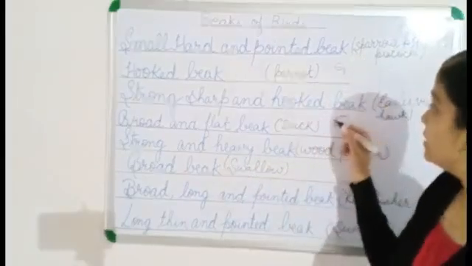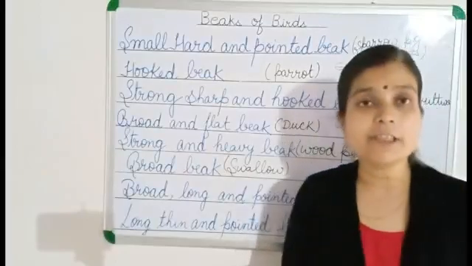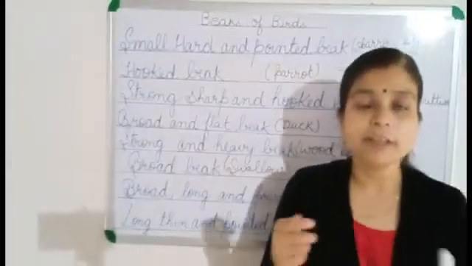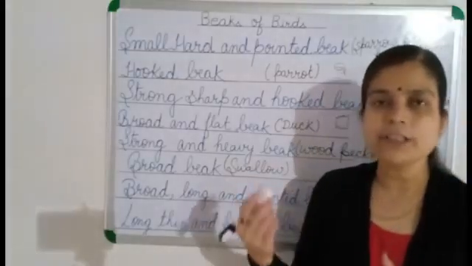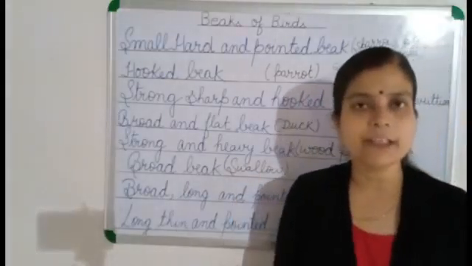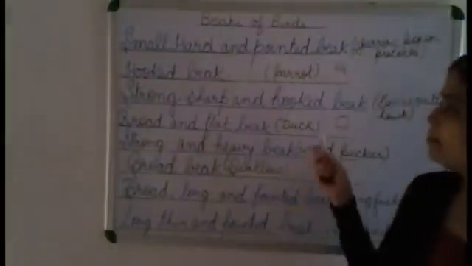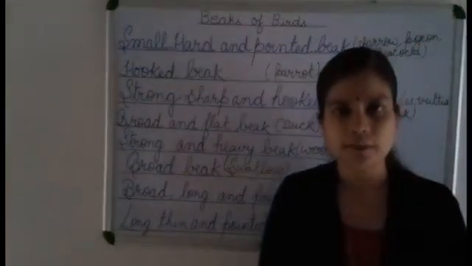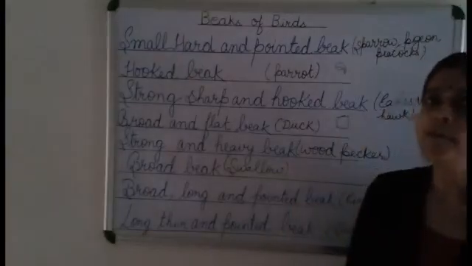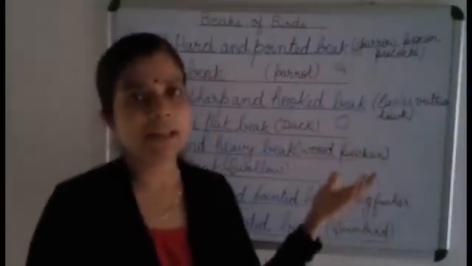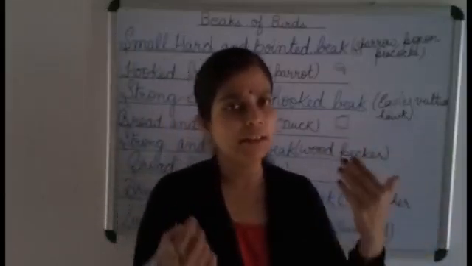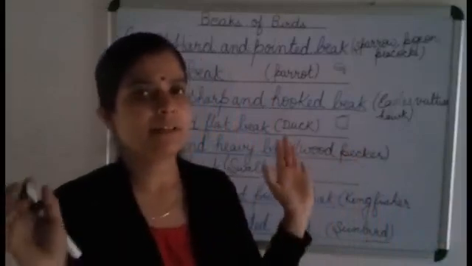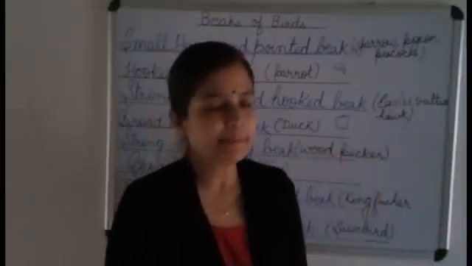In their beak, there is a strainer also. Strainer you have seen at home. When mother used to make tea, she strained out all the tea leaves with the help of a strainer. Similarly, a duck's beak also has a strainer, okay? With the help of these strainers, they strain out mud and water, leaving only the insects or worms in the mouth, and very easily they are eating it, okay?